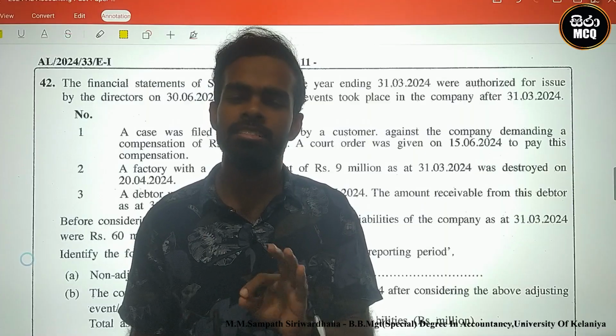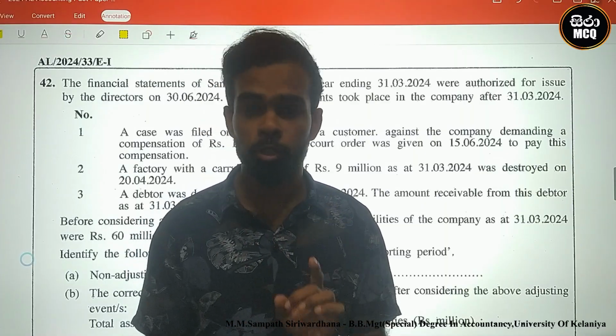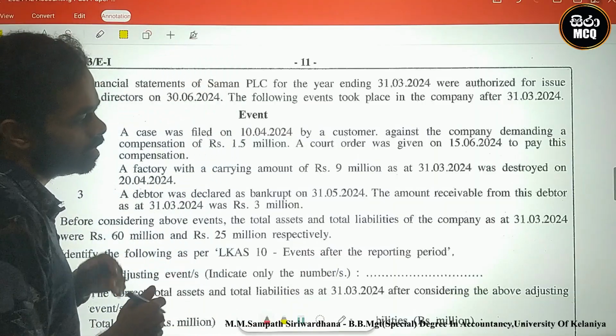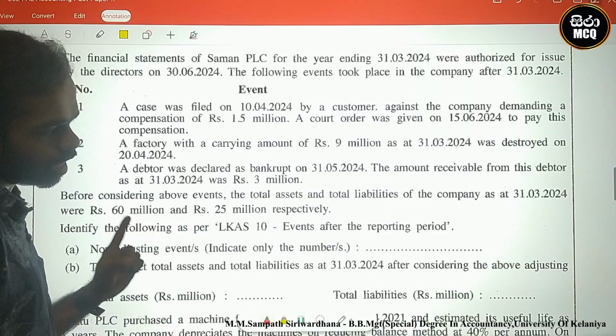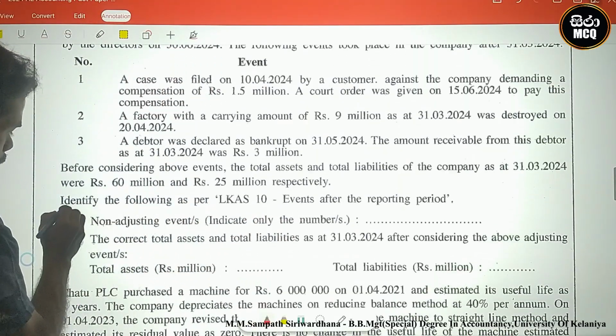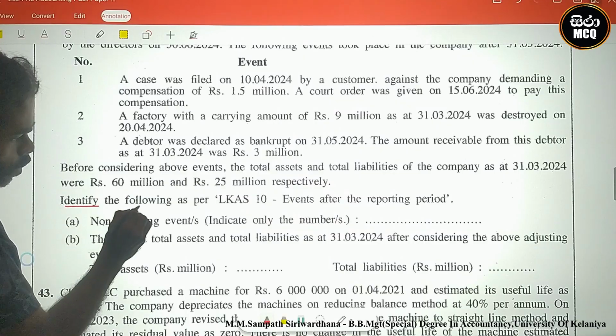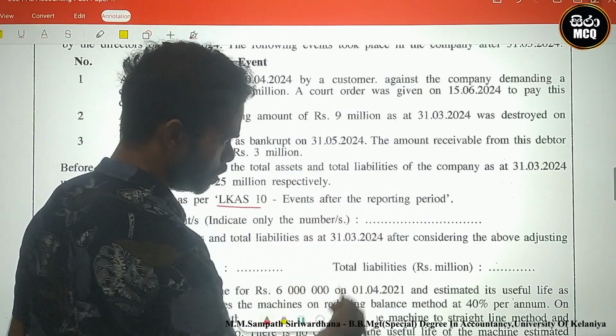Today we discuss the Advanced Level A-Level Accounting paper 2024, question number 42. Let's see the question. This is related to LKS 10, events after the reporting period. What is the requirement? Identify the following as per LKS 10, events after the reporting period.